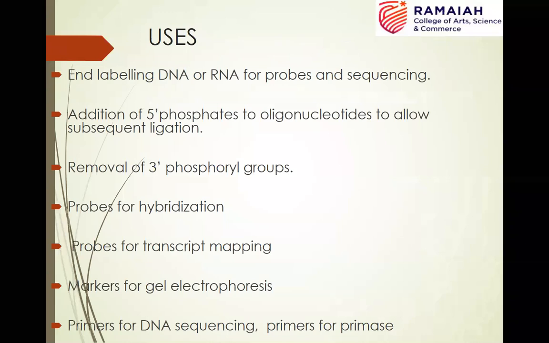Coming to the uses, as I told you, one use is to add the phosphate groups before going for ligation. And majorly, end labeling of DNA or RNA can be carried out with this polynucleotide kinase, which can be used as probes, and those probes are used for sequencing. It can also be used for removal of phosphate groups from the 3' terminus. Basically, the probes produced can be used for hybridization, or for transcript mapping, and they can also be used as markers for gel electrophoresis. And in addition, these probes can also be used as primers for DNA sequencing.